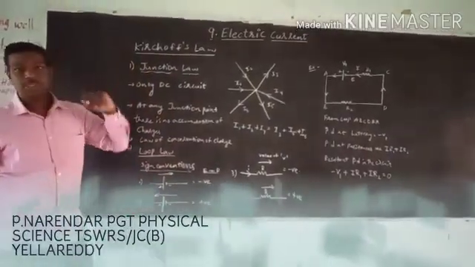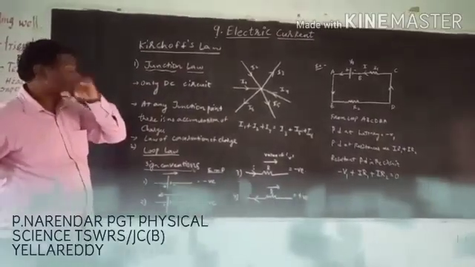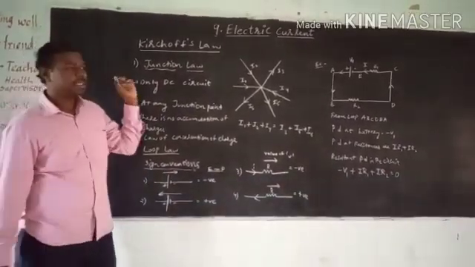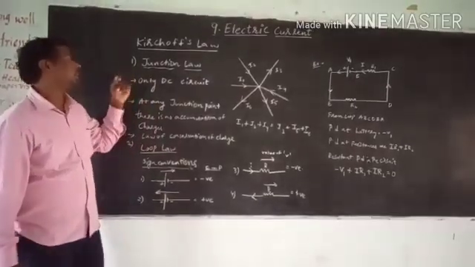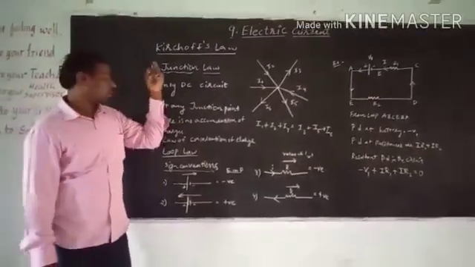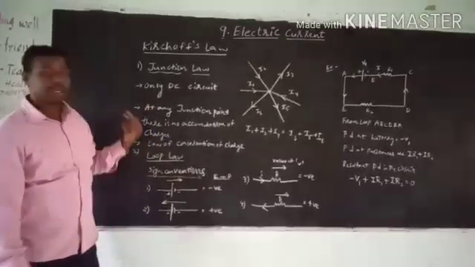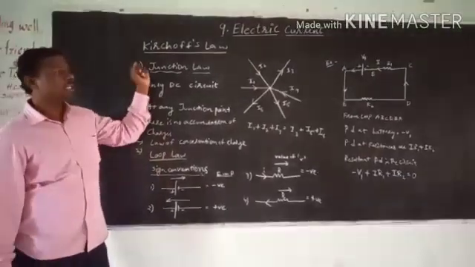Let us see today's Kirchhoff's laws. These Kirchhoff's laws are generally based on DC current, that is nothing but direct current. Let us see the two laws: the first law is the junction law and the second one is the loop law. What is junction law?